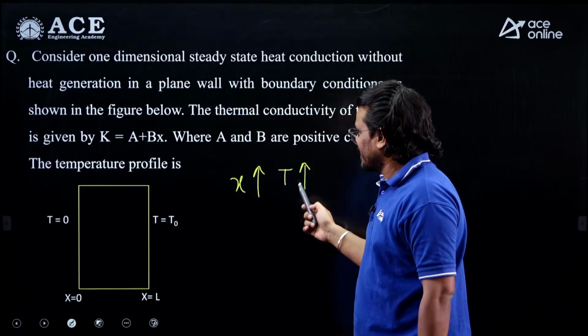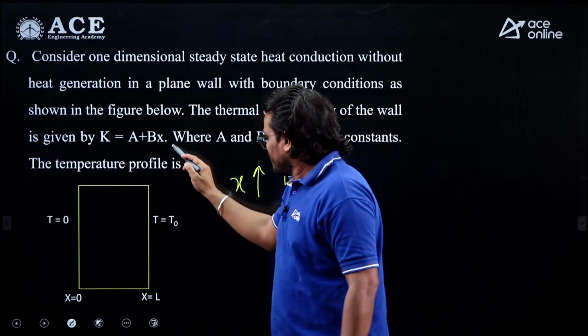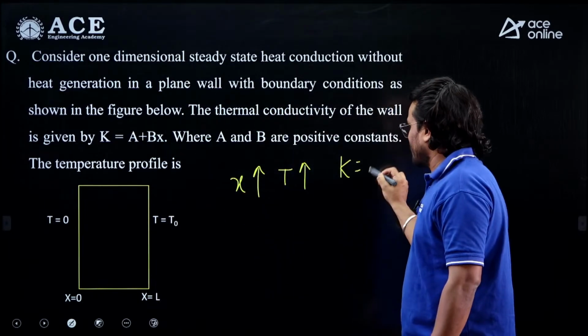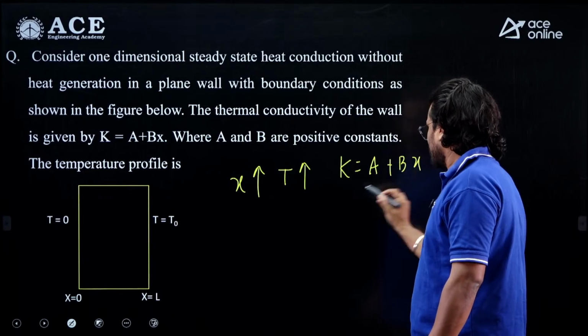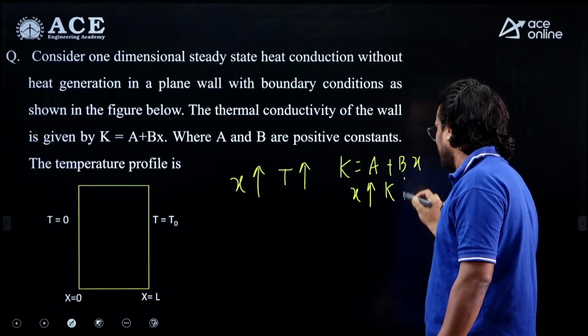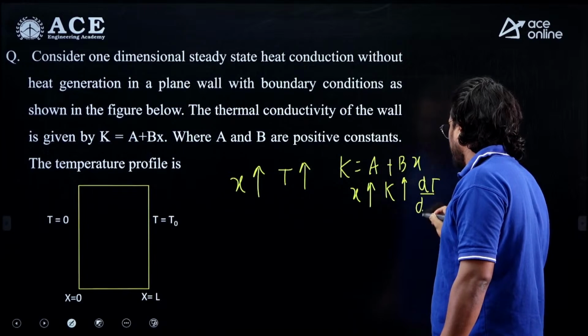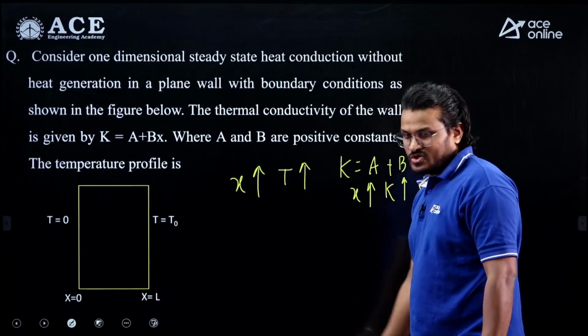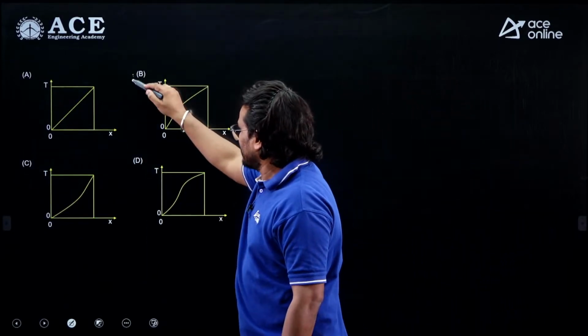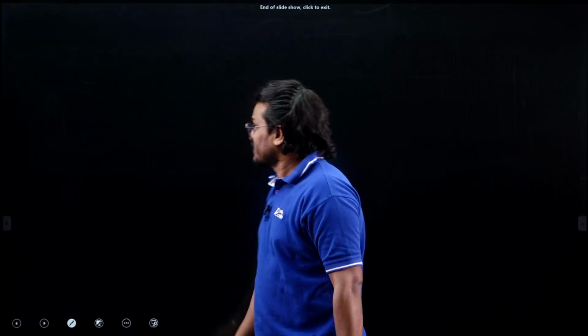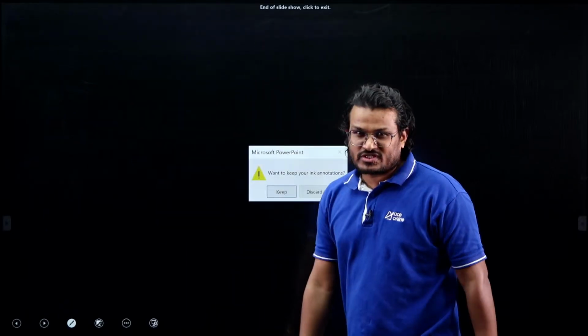As you need to understand, as x is increasing, temperature is increasing. So if you increase x here, K equal to A plus Bx, so as x increases, your K will increase. As a result, dT by dx will decrease, right? So if dT by dx decreases, this will be the correct option, decreasing, right? So these are the questions from heat transfer.